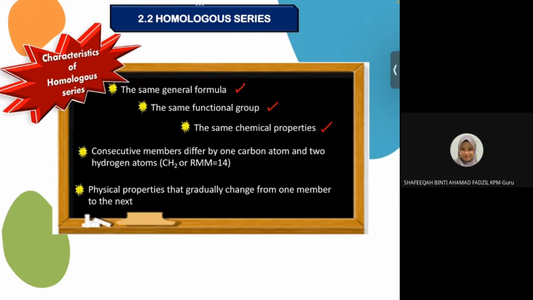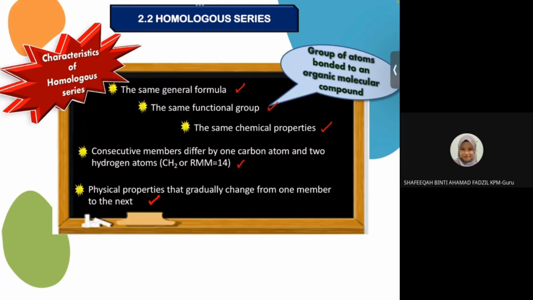Consecutive members differ by one carbon atom and two hydrogen atoms. It means from one member to another member, they are different by one carbon atom and two hydrogen atoms. And then physical properties gradually change from one member to the next. So ini adalah karakteristik of homologous series.